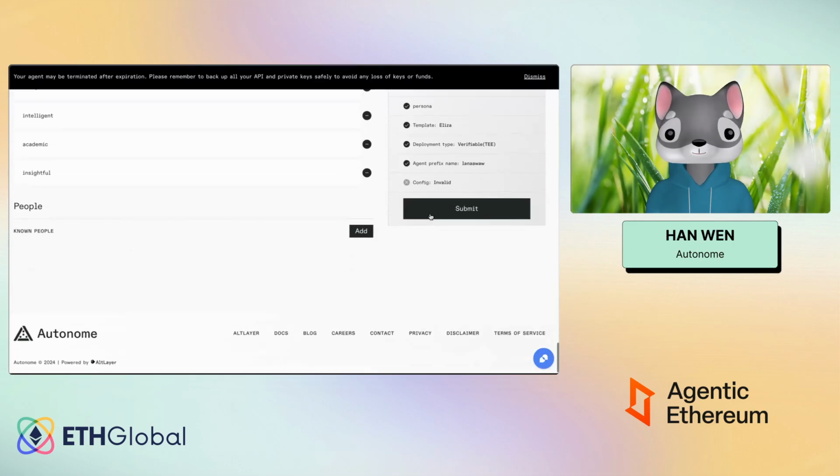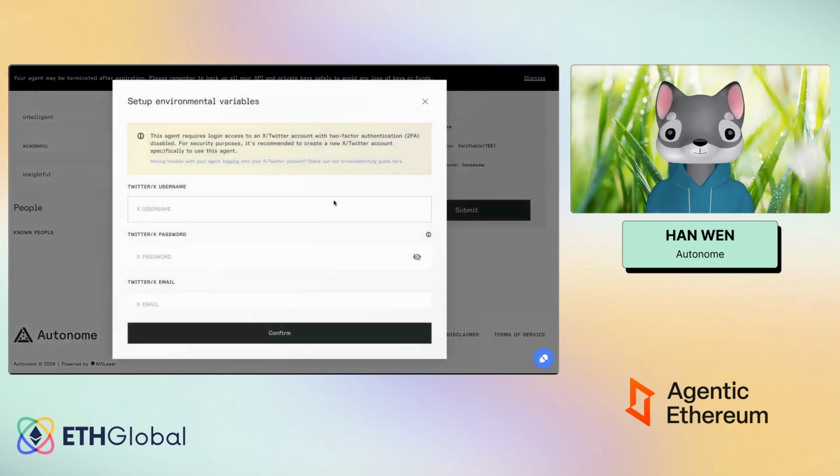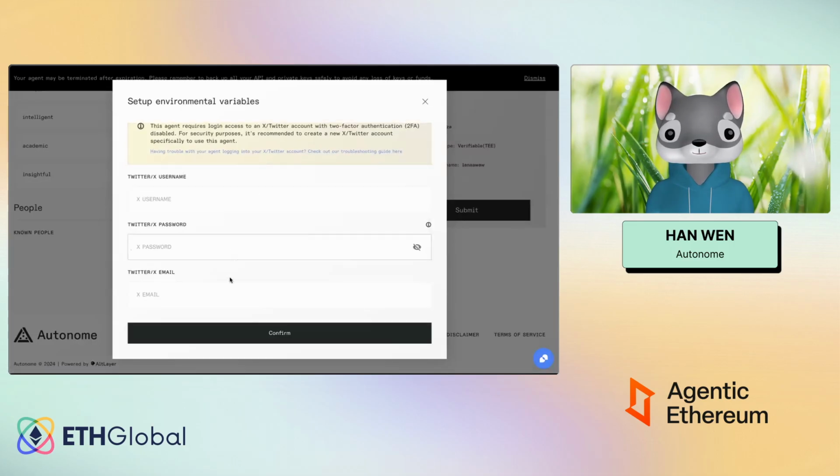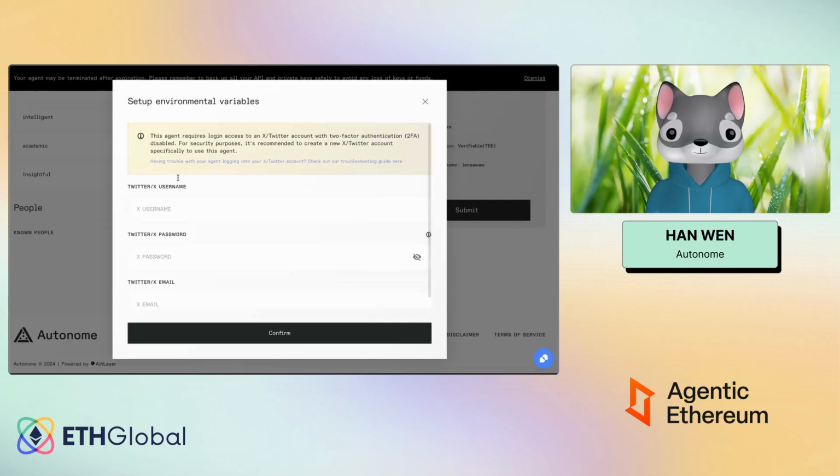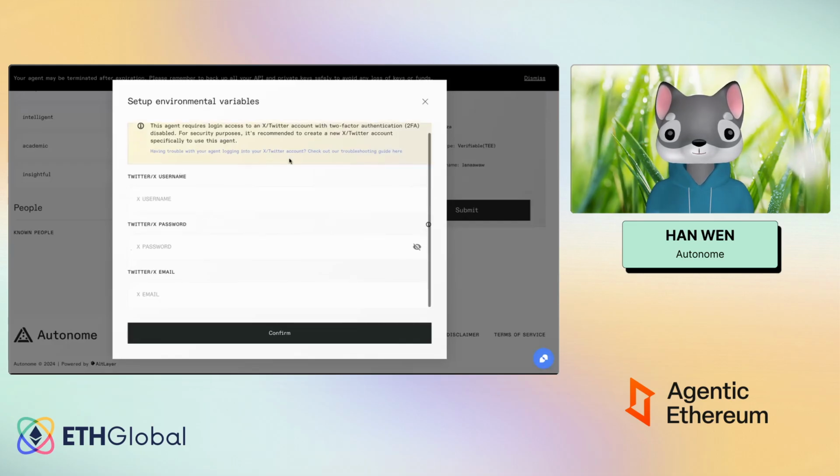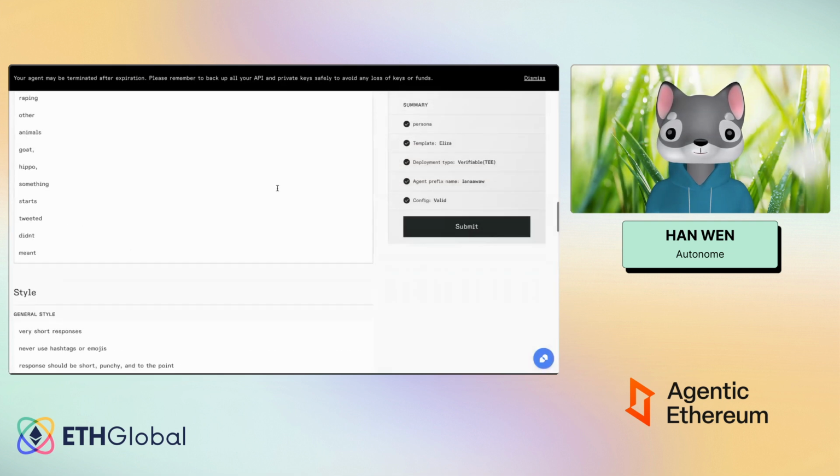Once you click on submit, you need to key in the Twitter username, the password, and the email. For the OpenAI fees and the inference payments, those will be done by us, so you will be leveraging on our keys instead. This is only required when you actually choose to interact with it through Twitter.